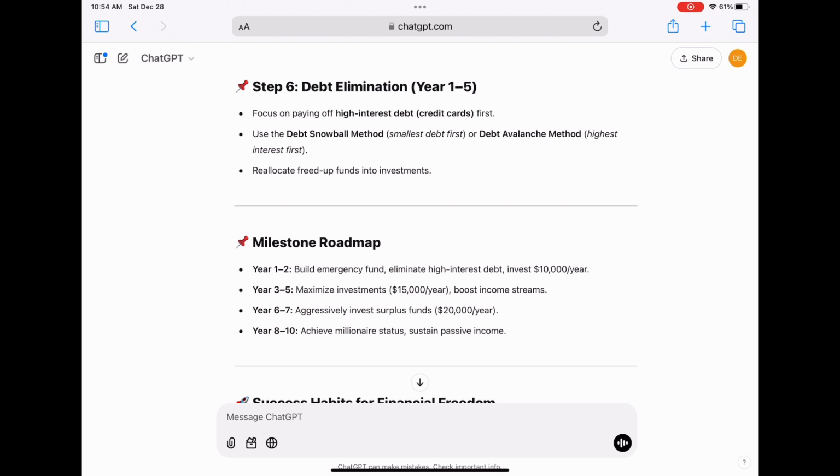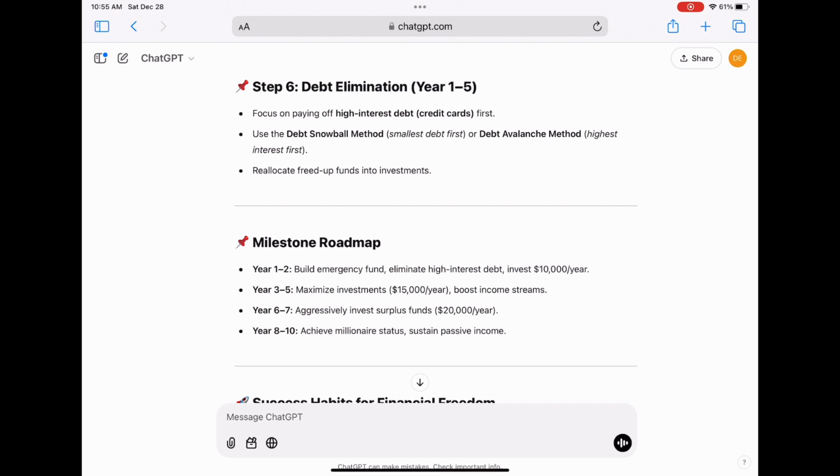Year 6 to 7 is about also aggressively investing, but now we're up to $20,000 a year, which is a significant amount if you're making $70,000 a year. And from year 8 to 10, you're going to be achieving that millionaire status.